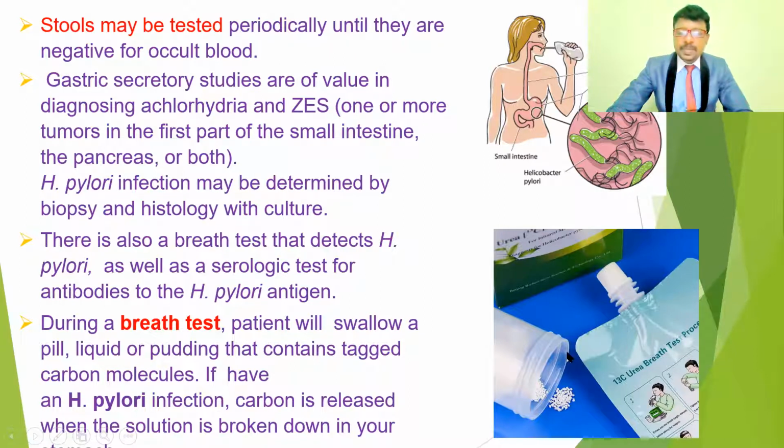that contains carbon molecules. If patients with H. pylori infections swallow these, they may release the carbon when the solution breaks down in the stomach. So we can easily identify it with this breath test. The patient has to swallow a small pill, liquid, or pudding, and this will detect the H. pylori bacteria. So H. pylori is found with these investigation procedures.